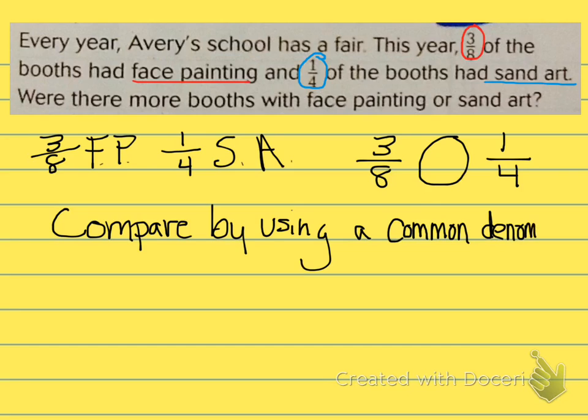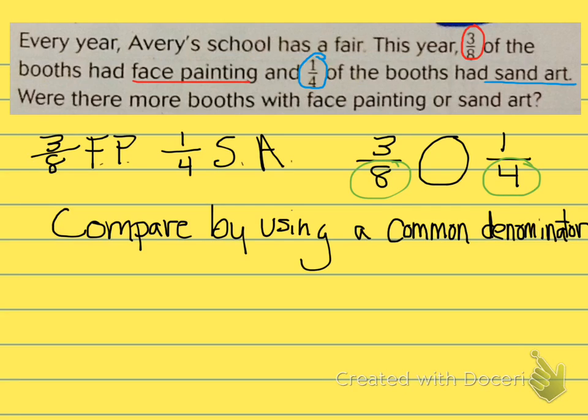Now, you should remember common denominator is finding a common multiple between the two denominators. So we have eighths, and we have fourths.